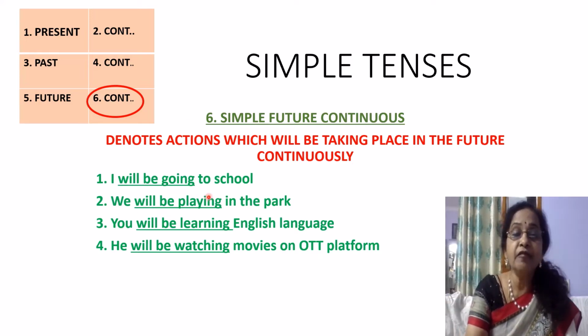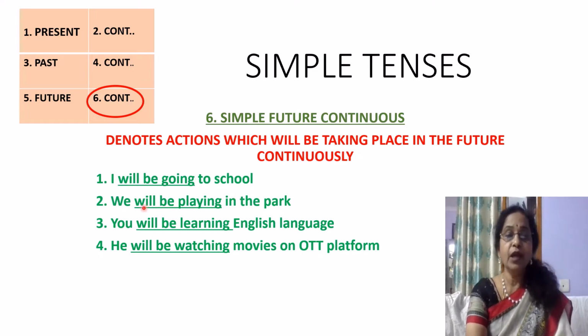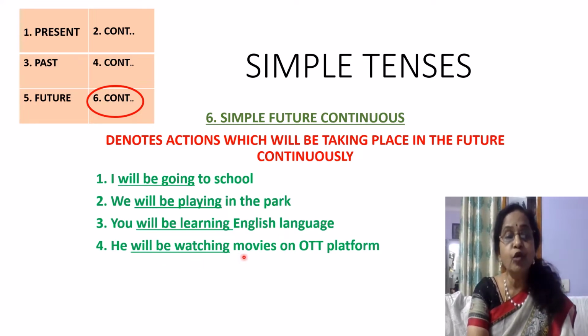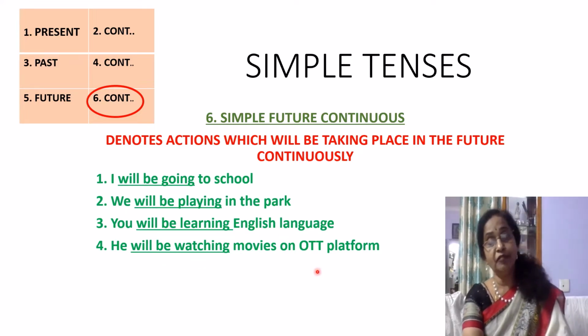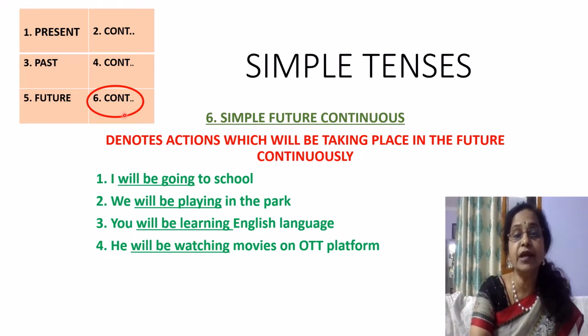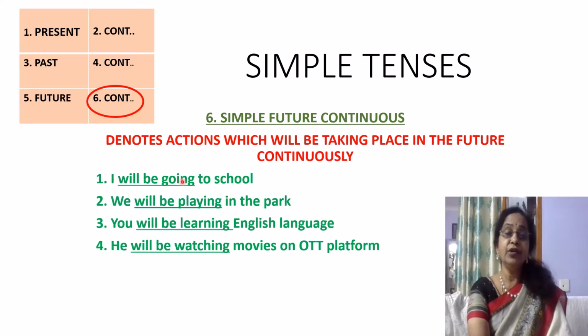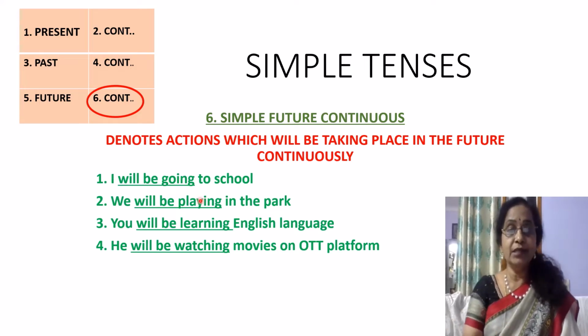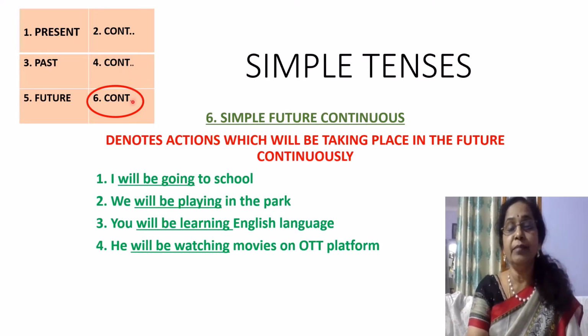Example, I will be going to school. We will be playing in the park. You will be learning English language. He will be watching movies on OTT platform. So will be, so this is the ing form. All the continuous tenses are denoted in ing form. Remember, that is the only rule you have to remember for the continuous tenses.